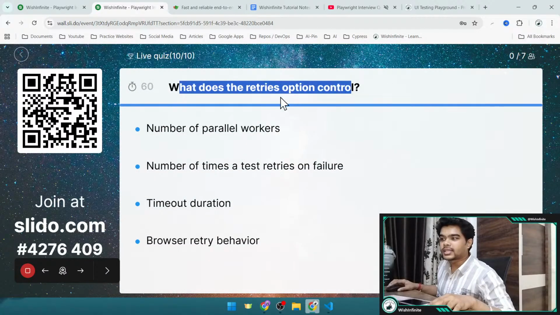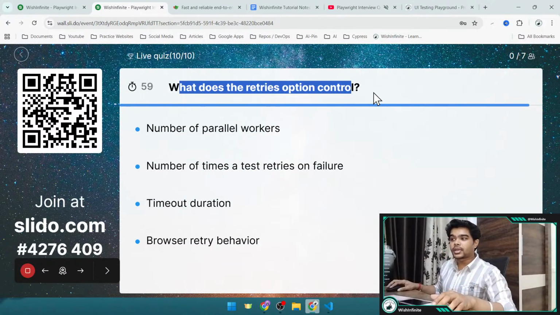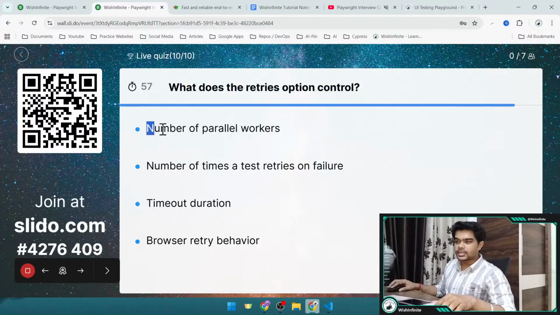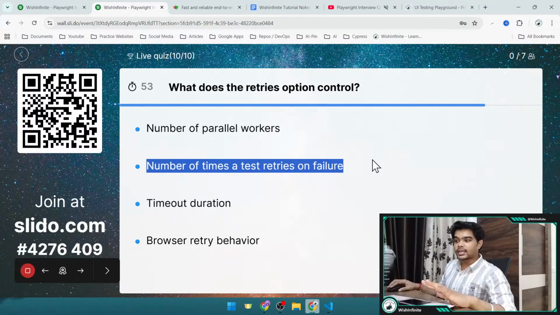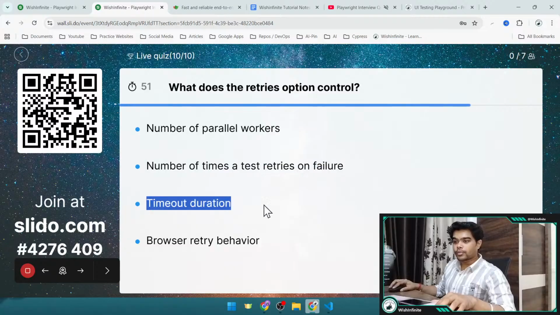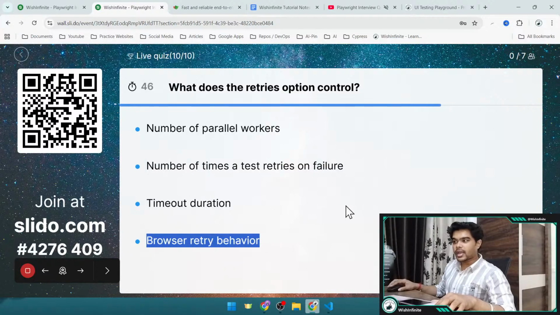What does the retry option control? And here are all the options. A, number of parallel workers. B, number of times a test retries on failure. Option C is timeout duration, and option D is browser retry behavior. You can select the correct answer. Timer has started.